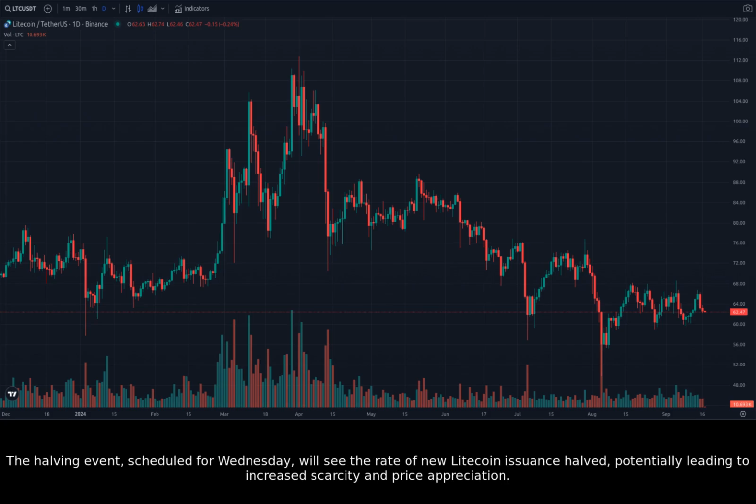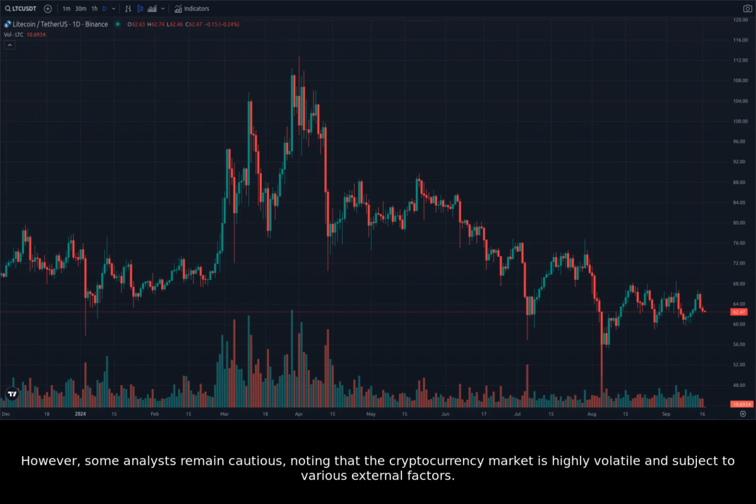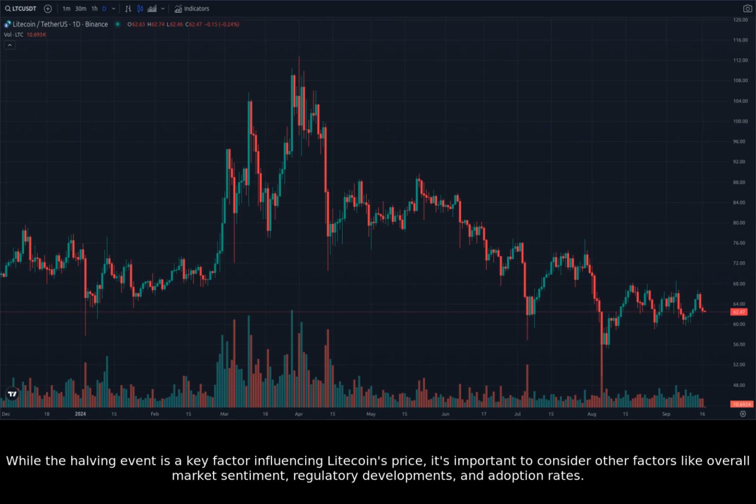The halving event, scheduled for Wednesday, will see the rate of new Litecoin issuance halved, potentially leading to increased scarcity and price appreciation. However, some analysts remain cautious, noting that the cryptocurrency market is highly volatile and subject to various external factors. While the halving event is a key factor influencing Litecoin's price, it's important to consider other factors like overall market sentiment, regulatory developments, and adoption rates.